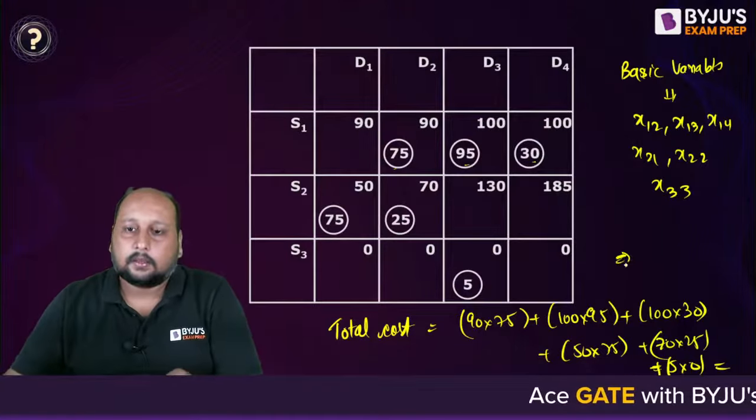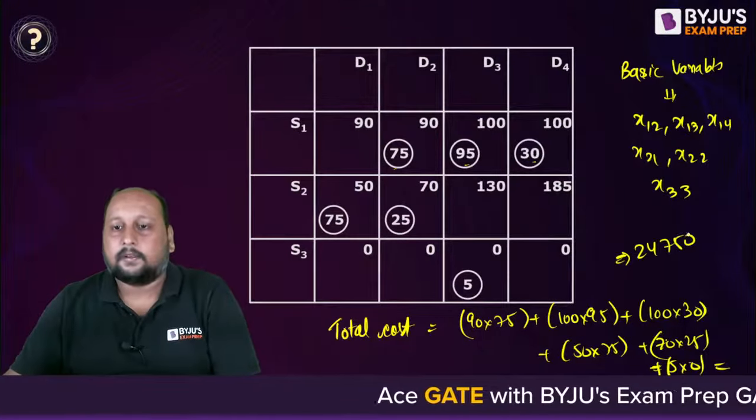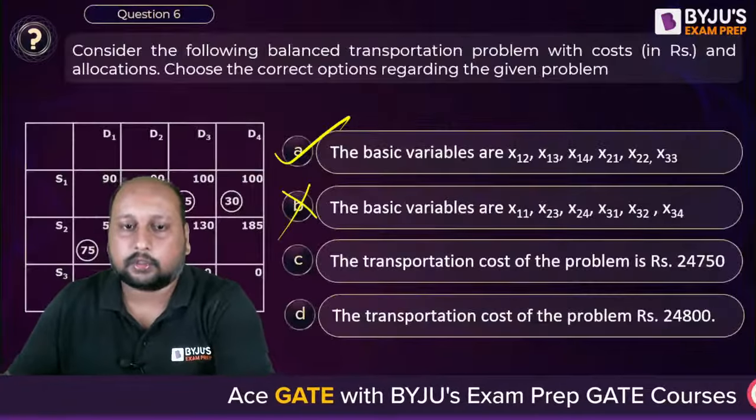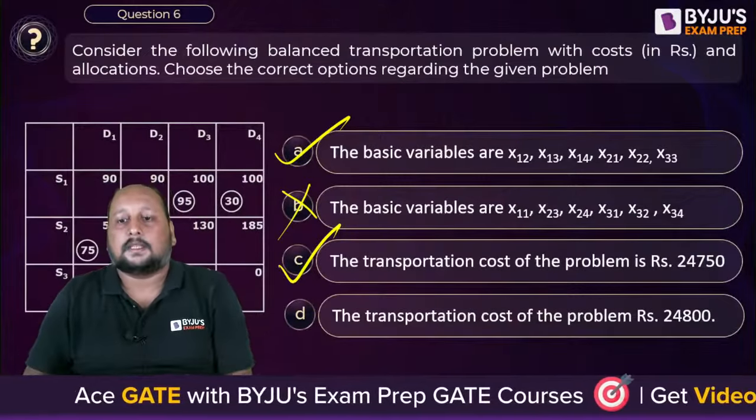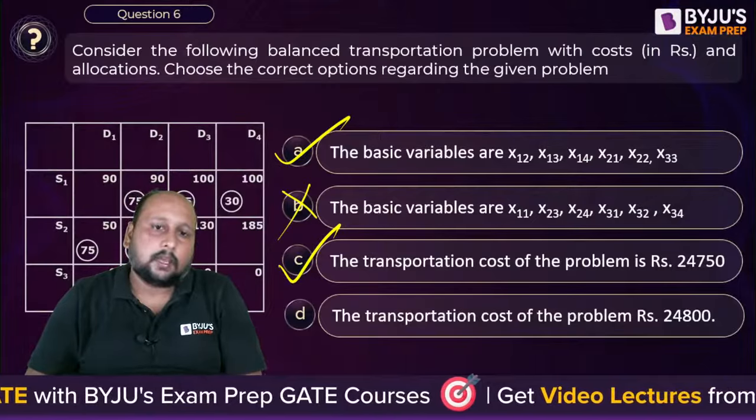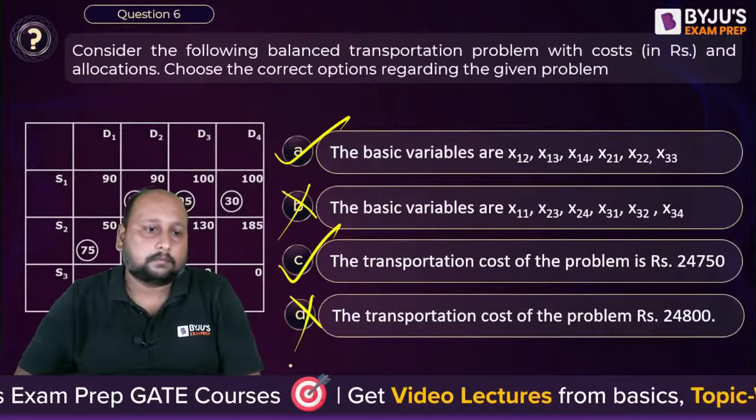Are we getting 24,750? And that is option number C. Option number C is the correct answer. Okay, B is not correct. D is not correct.